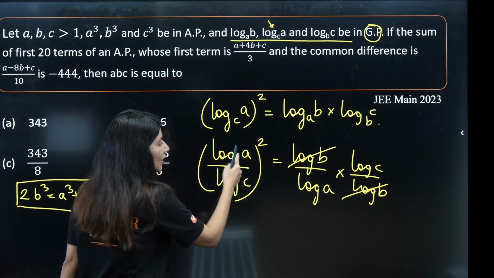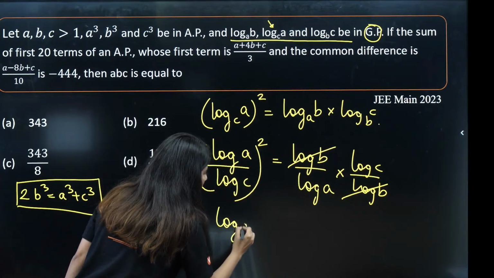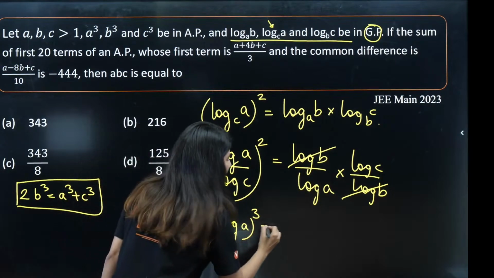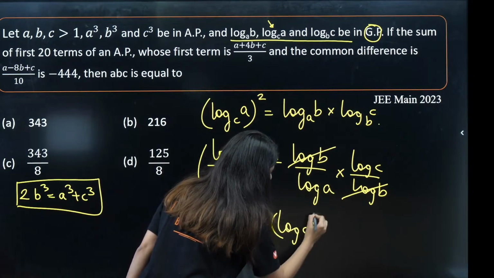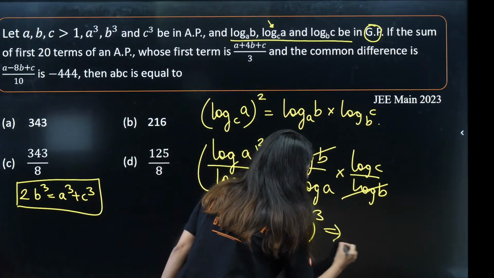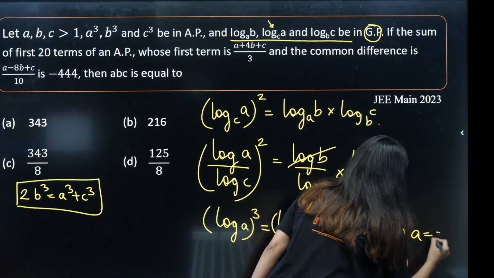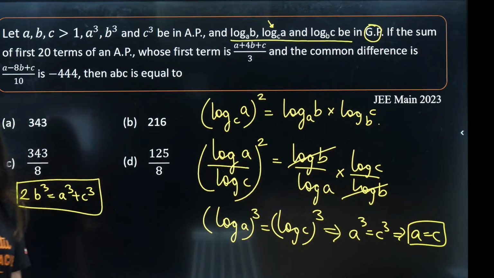Cross multiply. Log a square is already there. One more log a will join them so that they will have a party. Log a cube, right? Log c square into log c, so log c cube. What does that mean? That simply means that a cube is equal to c cube, or rather we can say a and c are equal to each other. Yes, a and c are equal to each other.